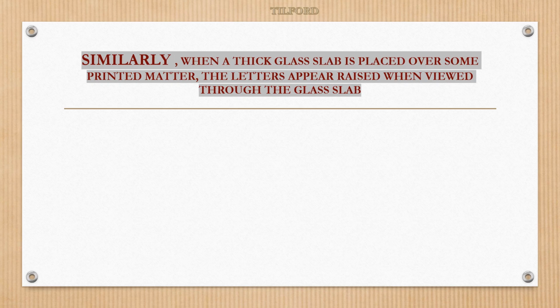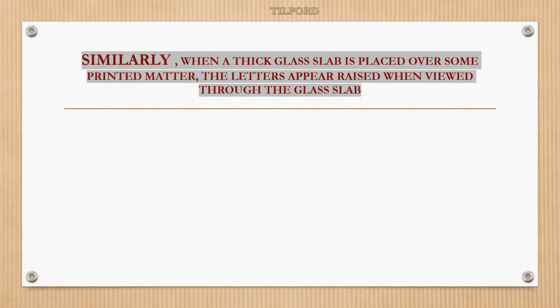Similarly, when a thick glass slab is placed over some printed matter, the letters appear raised when viewed through the glass slab. You might be placing your glass slab or glass plate on a printed matter, or on your book. Sometimes when you see the letters through the glass slab, how do they appear?